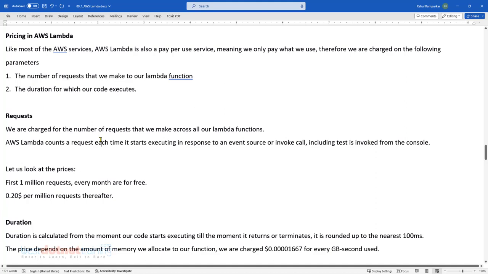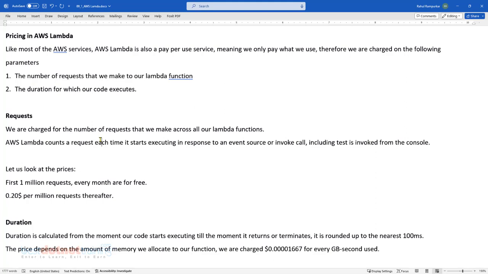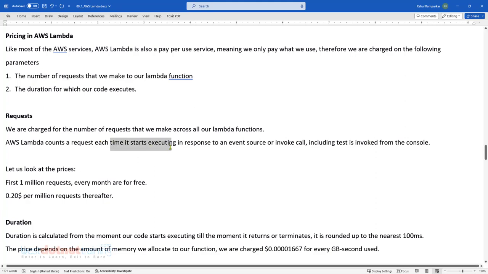Okay, when is Lambda requested? Obviously when it has to be executed. So number of executions for Lambda. Lambda counts each request, from the time it starts executing whenever it is invoked, right from invocation till the Lambda returns. All that put together is the invocation.